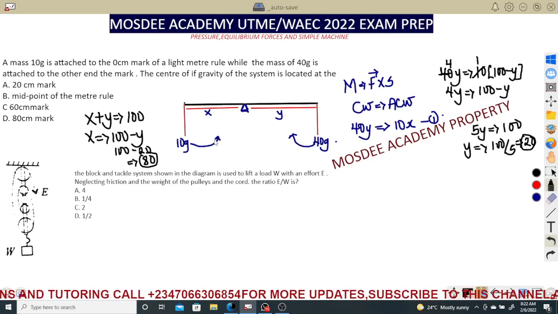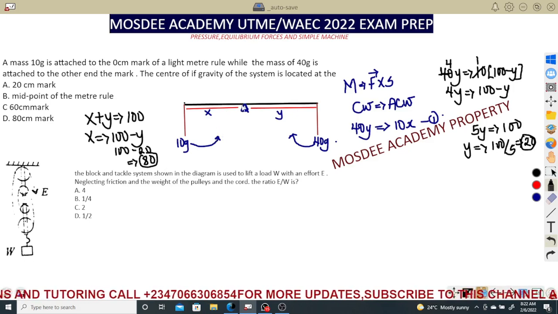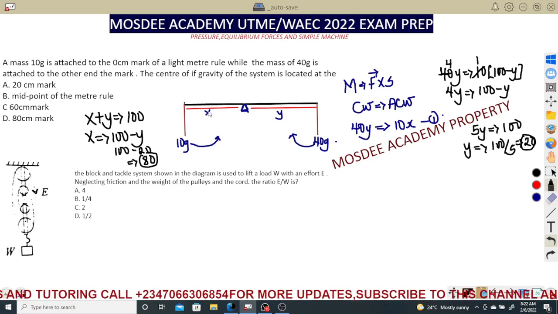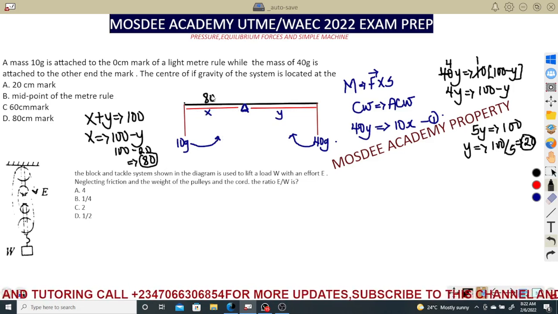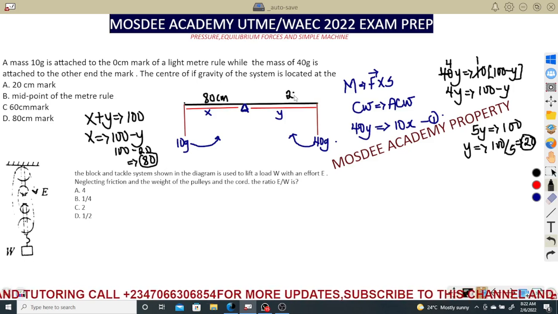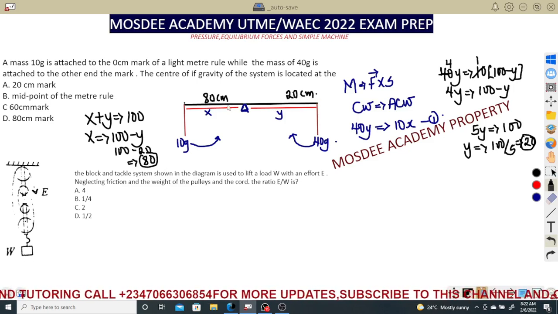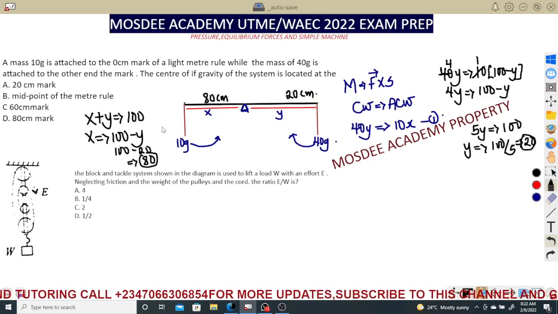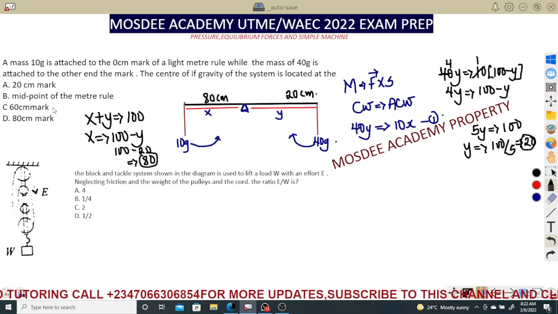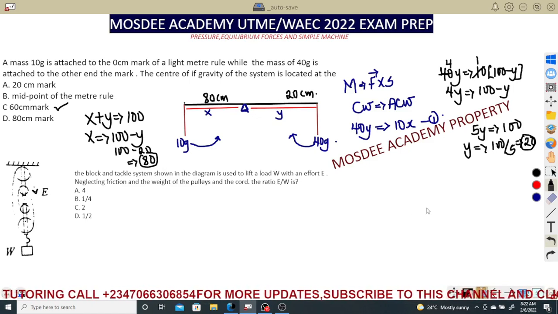So please always remember, the center of gravity is the center at which the resultant weight acts. Now we've gotten x to be 80 centimeters and we've gotten y to be 20 centimeters. The interval between 80 and 20 is then going to equal 60 centimeters.